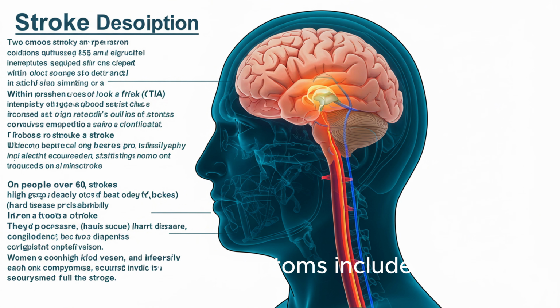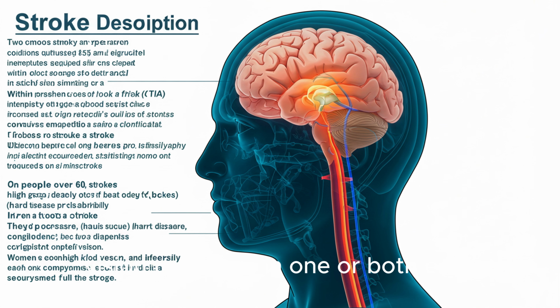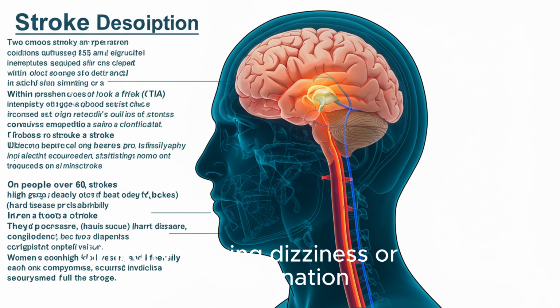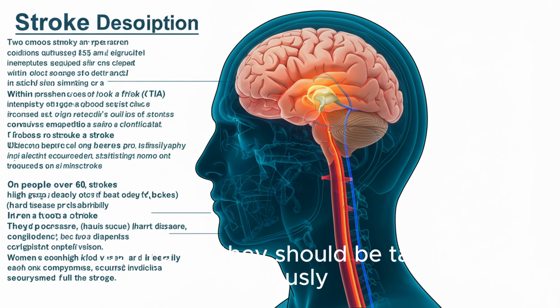Other symptoms include sudden numbness or weakness in the face, arm, or leg, especially on one side of the body. Confusion, trouble speaking or understanding speech, vision problems in one or both eyes, difficulty walking, dizziness or loss of coordination, a sudden severe headache with no known cause. Even if the symptoms disappear quickly, as in a TIA, they should be taken seriously and medical help should be sought right away.